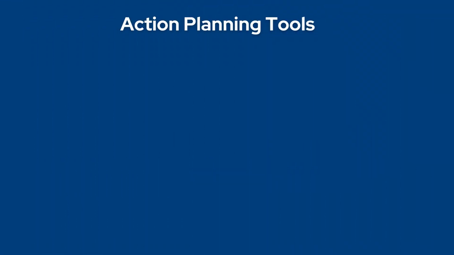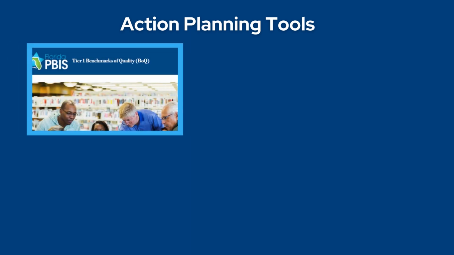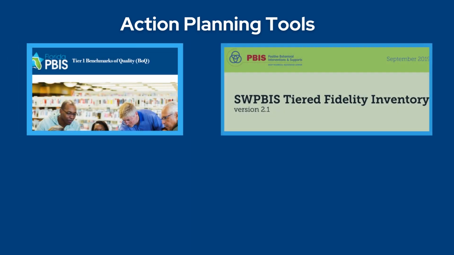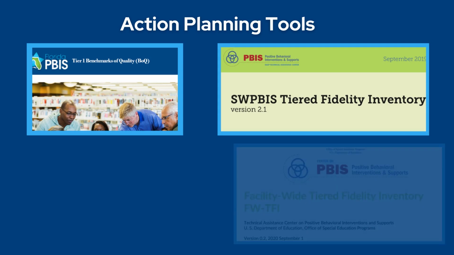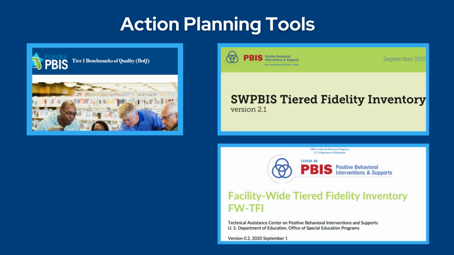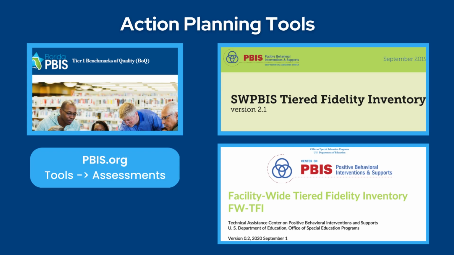It is important to have a tool to collect this information in order to see where your program needs supports. Three to consider are the Benchmark of Quality, or BOQ, the School-Wide Tiered Fidelity Inventory, or SWTFI, and the Facility-Wide Tiered Fidelity Inventory, or FWTFI. They are available on pbis.org under Tools, then Assessments.